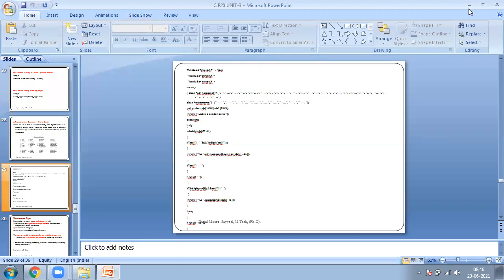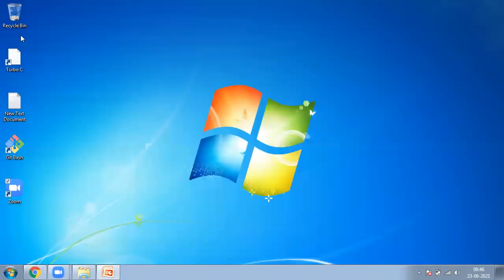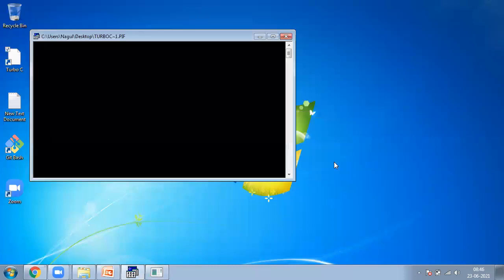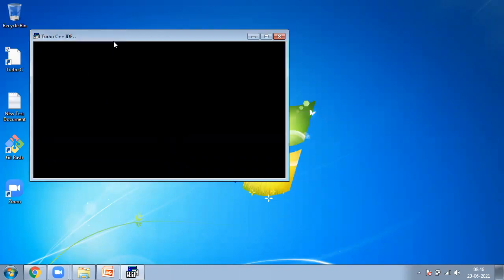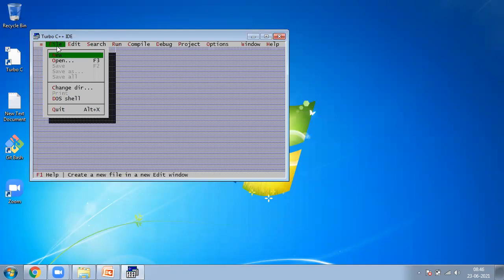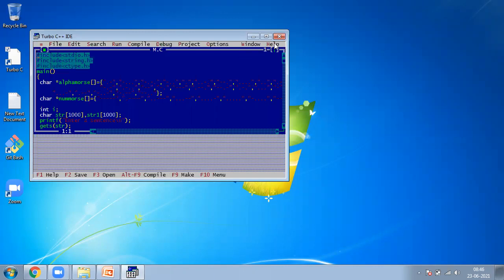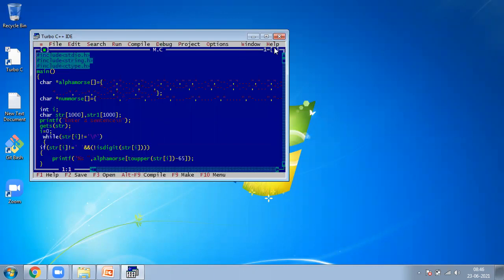So open our Turbo C. Yes, it is open. It will take 2 or 3 seconds. Just wait. Yes, it is open. So my program name is m.c. Search where it is. Yes, m.c. This is my code, a simple program.